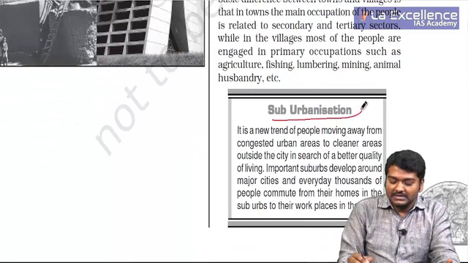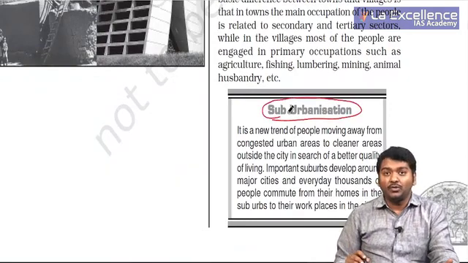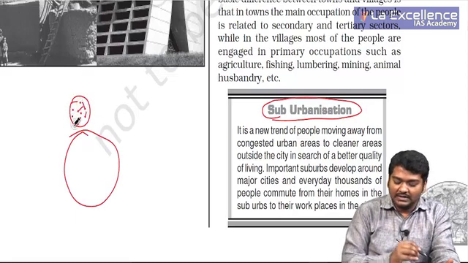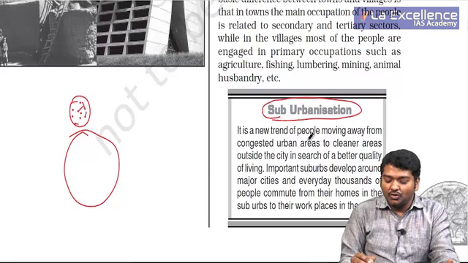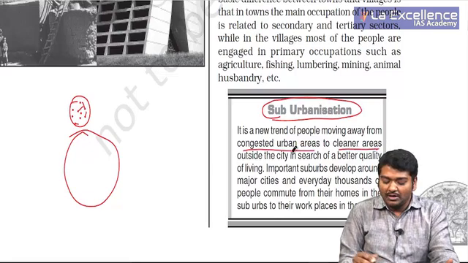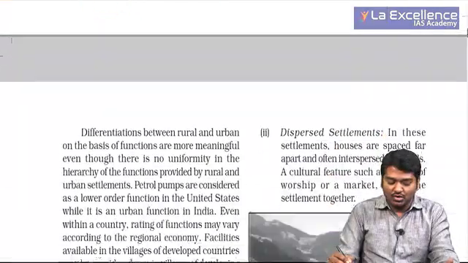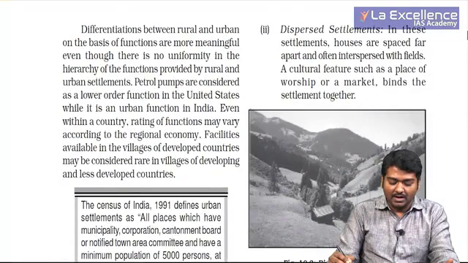Second important thing is suburbanization. It is a new trend coming up. If you have a city, people try to locate in the outskirts. This is called suburbanization. It is a new trend of people moving away from the congested urban areas to cleaner areas outside the city in search of a better quality of living. Important suburbs develop around major cities. Can you understand? Commutation usually takes place in this particular region.